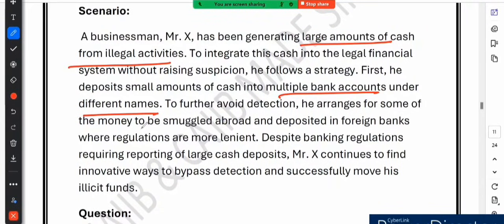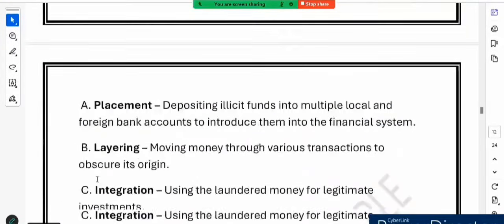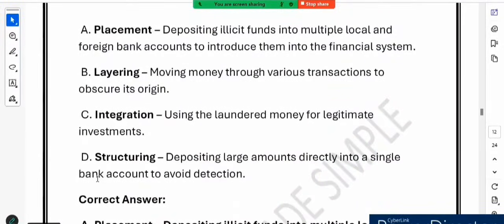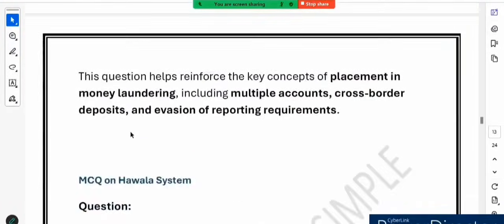Now here is the question for you. Which stage of the money laundering process is Mr. X engaging in and what technique is he using? Placement, layering, integration or structuring? Similar question like the previous one, right? So obviously I think it is repeated. We have already discussed it is placement. So I think this question gets repeated.